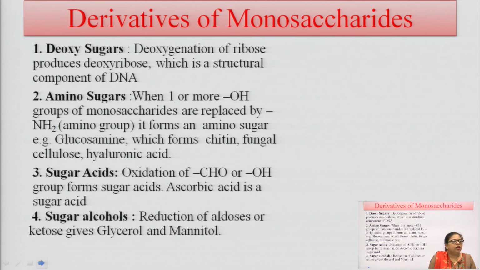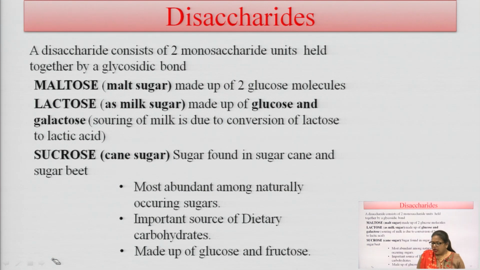The next is sugar acid. Sugar acid is formed by the oxidation of the aldehyde group or hydroxyl group. Ascorbic acid is a sugar acid. The next is sugar alcohol. When reduction of aldoses and ketoses occurs, it gives glycerol and mannitol. The next is disaccharide. Disaccharide has two monosaccharide units.